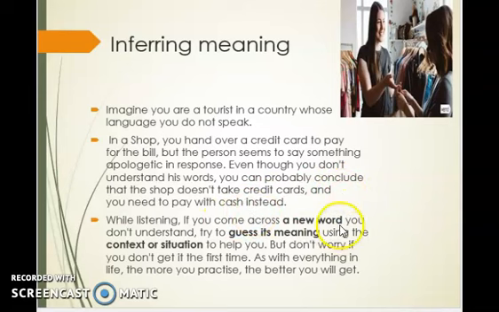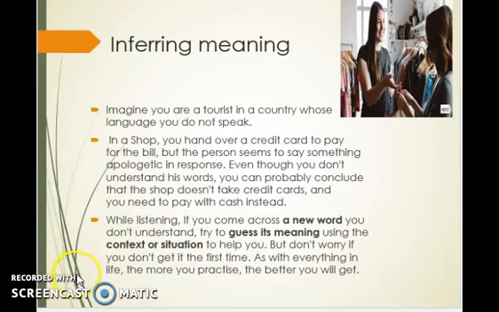If you look at this context, we can connect it with listening. If you come across a new word or vocabulary that you don't understand, you can guess its meaning. That's the main crux of inferring meaning. You can guess its meaning using the context or situation that helps you. But don't worry if you don't get it the first time. As with everything, you can have a second chance. The more you practice, the better you'll get. So make sure that you read the context again and again, and you can guess the meaning from the context or situation. With this, we come to the end of these strategies for listening.